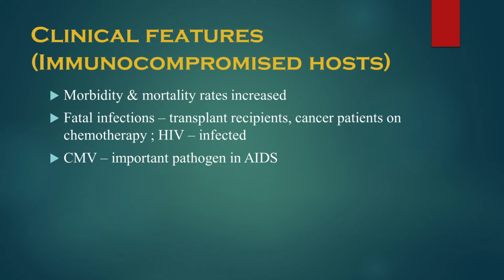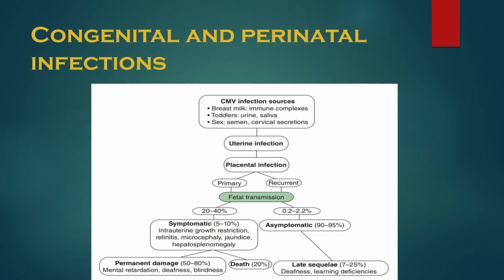Okay, so this is related to immunocompromised host with CMV infection. Now coming to the CMV infections, that is congenital and perinatal. Congenital infections lead to death of the fetus in utero. Congenital infections of newborns are characterized by involvement of the central nervous system as well as the reticuloendothelial system.